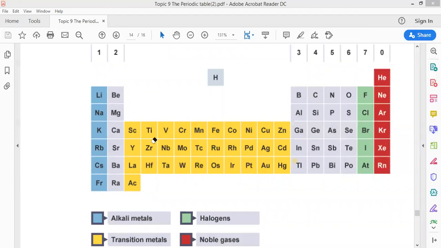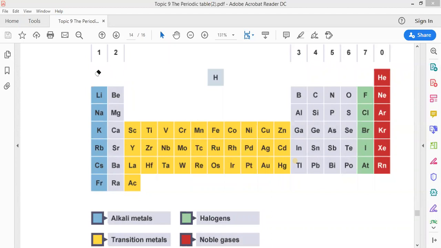Chemical properties: they are much less reactive than group number 1 metals. Copper and nickel cannot react with cold water, but sodium can. Copper and nickel cannot catch fire, but sodium can. And there is no clear trend in reactivity.